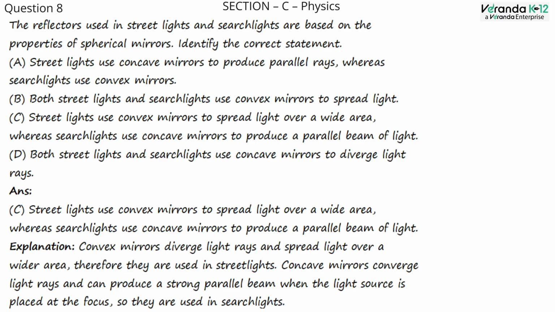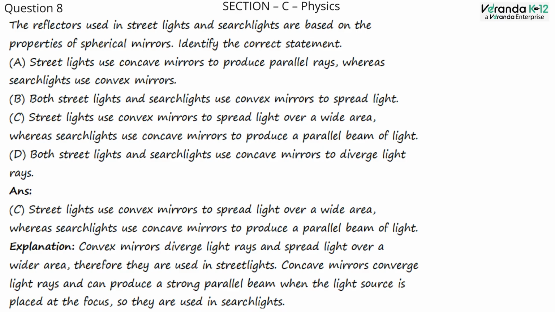Option C. Streetlights use convex mirrors to spread light over a wide area, whereas searchlights use concave mirrors to produce a parallel beam of light. Option D. Both streetlights and searchlights use concave mirrors to diverge light rays. Correct answer: option C. Streetlights use convex mirrors to spread light over a wide area, whereas searchlights use concave mirrors to produce a parallel beam of light.